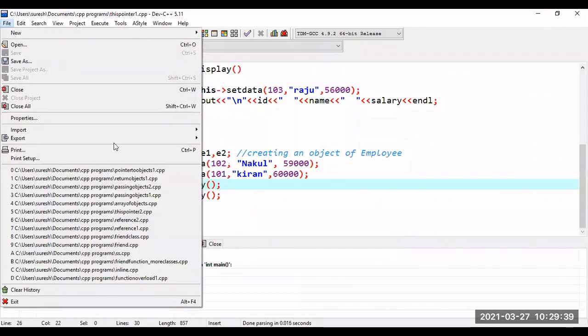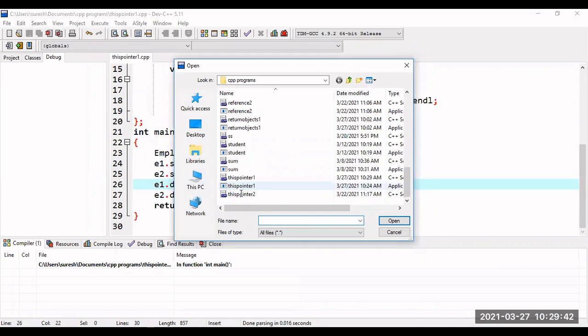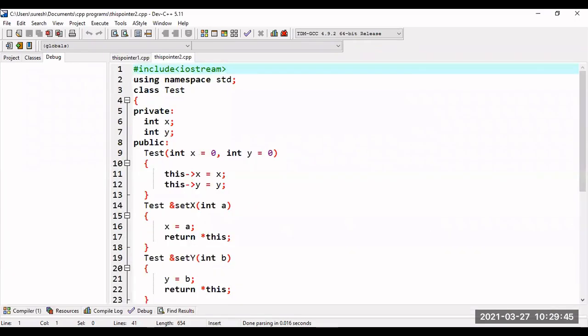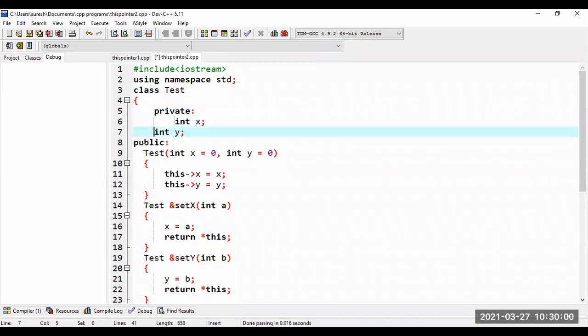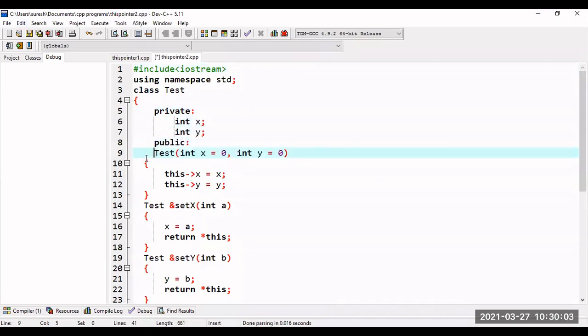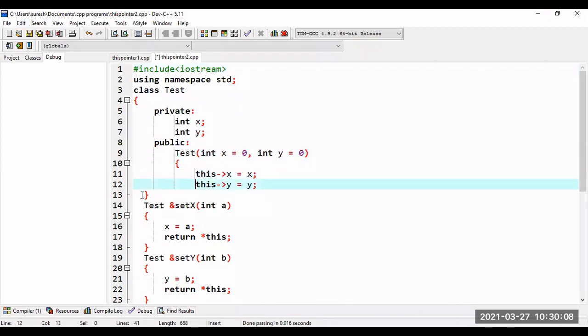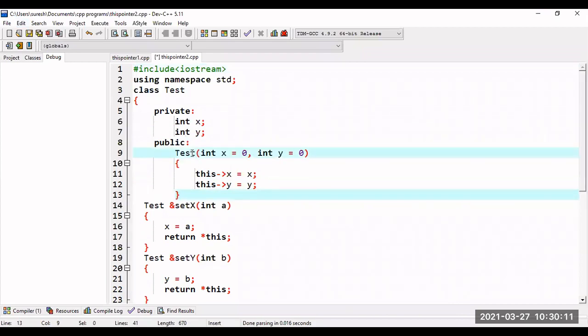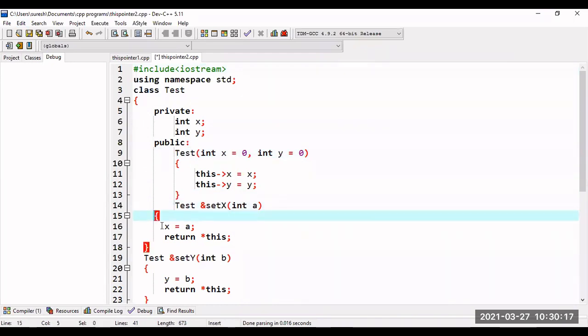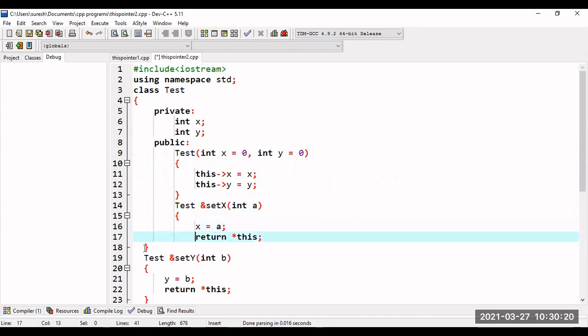Now I will take one more example using this pointer. Hope the screen is visible, right? Yes, sir. So this is your class test. Within the private section I have int x and int y, and within the public section I have this test. This concept is called a constructor, because I can create a function with the same name as the class, but that is not required now, because you will get that concept in the future.